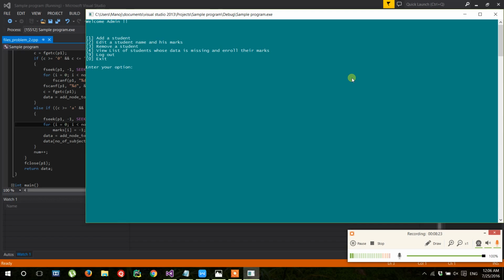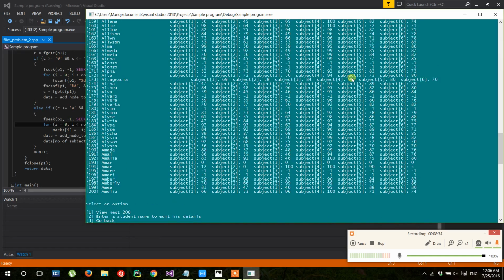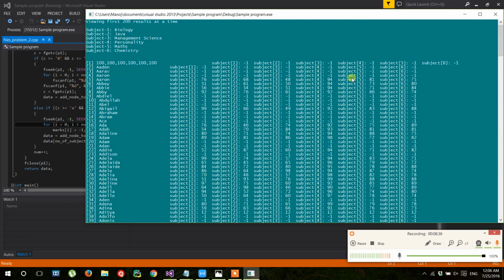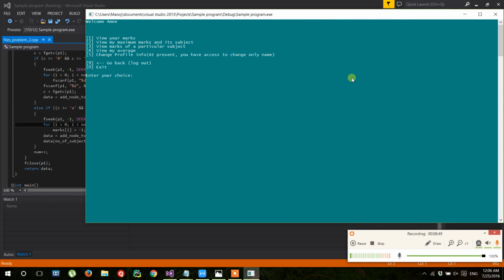So admin has completed. Let us check other options, leaderboard positions. View all students and their marks in alphabetical order, the first option. Let us go for it. So here is the representation of the alphabetical data. View next 200. Okay, I have given option 2. Let us check one student, me. Okay, we have gone to the profile of me. Let us go back.